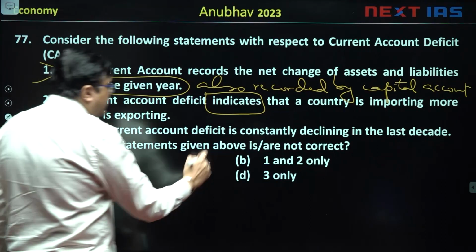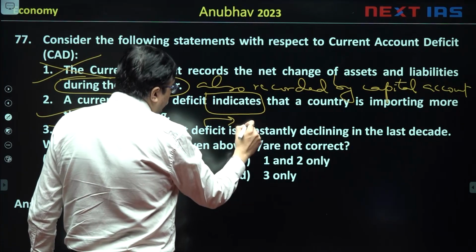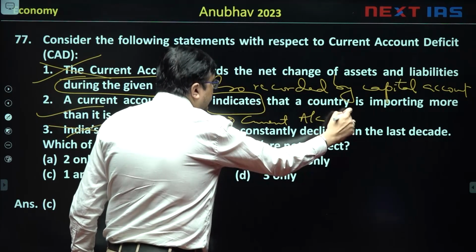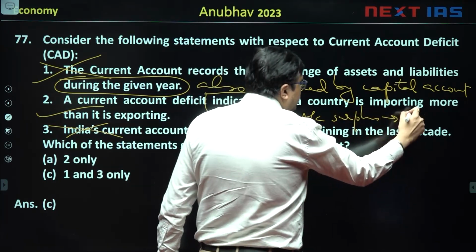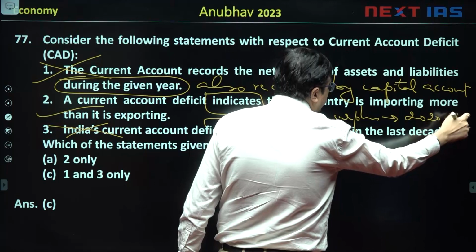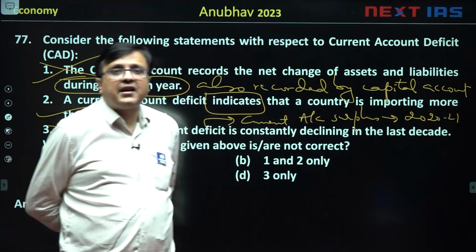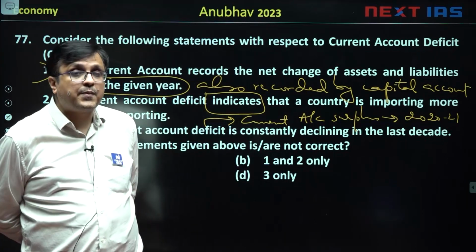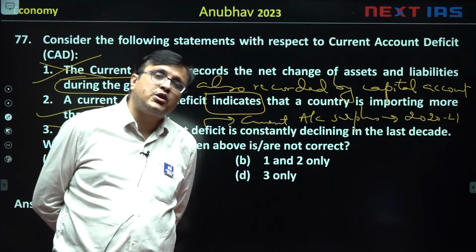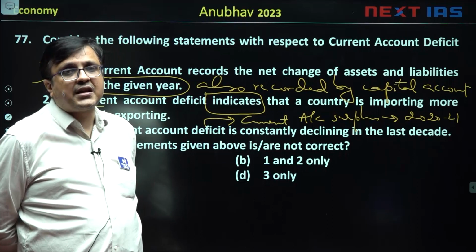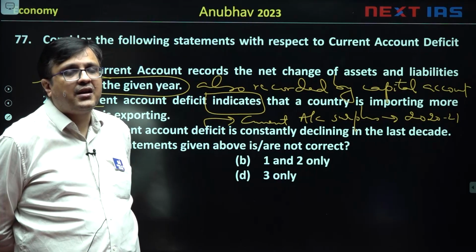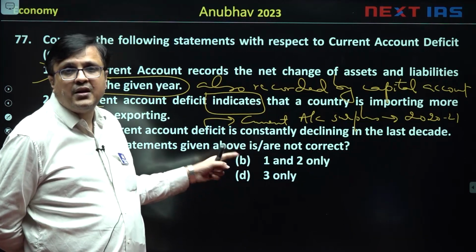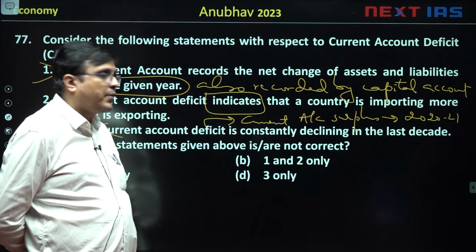And then, India's current account deficit is constantly declining in the last decade. False. India had a current account surplus, ये याद रखना, India had a current account surplus in the year 2020-21, and after that current account deficit has been rising in India. भारत का current account surplus में था in the year 2020-21, और उसके बाद से current account deficit बढ़ता रहा है भारत का. तो ऐसे दिमाग में ट्रेंड याद रखने हैं, इकोनॉमिक सर्वे काम आता है इन चीज़ों में. Such questions you are helped by economic survey.